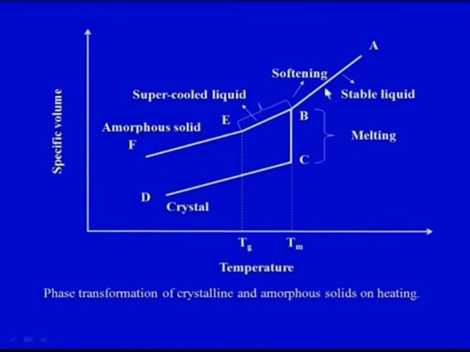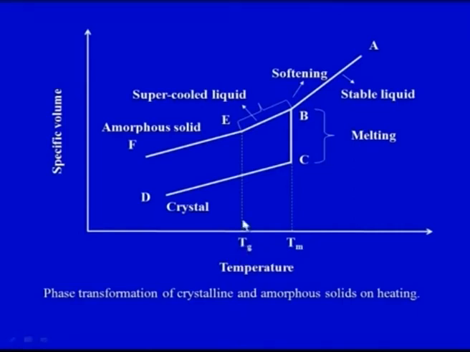Now we can see here A to B and C and D, it is crystalline; A, B, E and F, it is amorphous solid. So this is the curve for the crystalline solid, and this straight curve is for the amorphous solid, and this point Tg, the glass transition temperature, is falling on the amorphous solid. So in case of amorphous solid we will have the glass transition temperature.